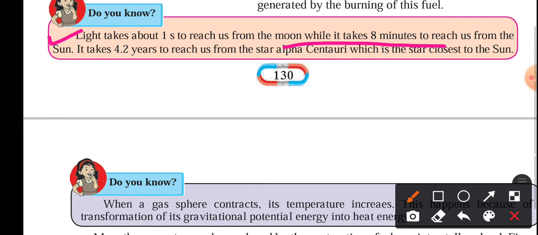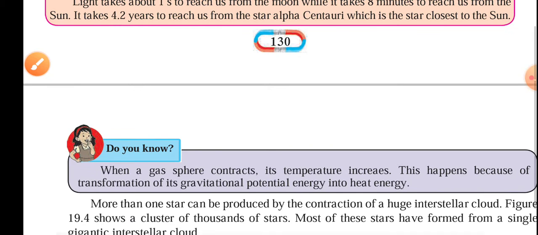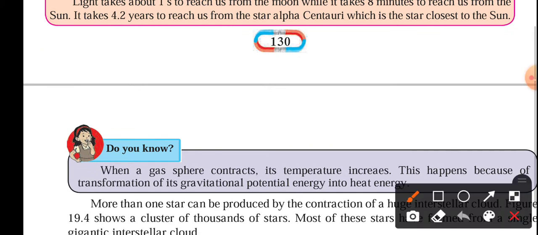And it takes 4.2 years to reach us from the star Alpha Centauri, which is the star closest to the sun. So the name of the closest star to the sun is Alpha Centauri.